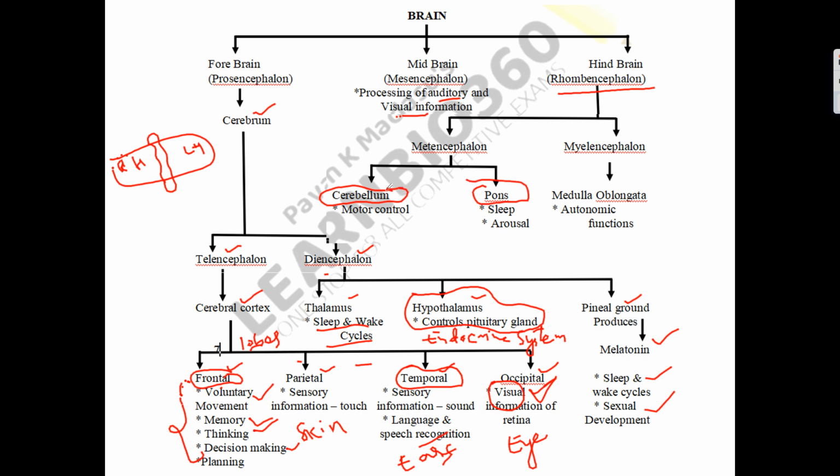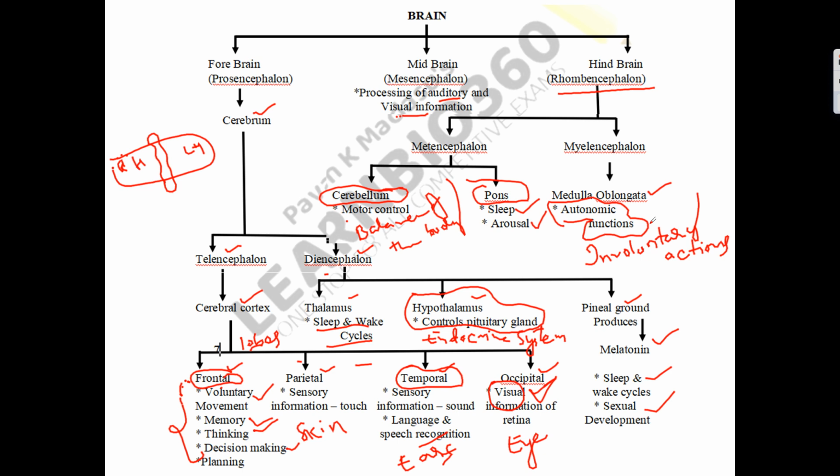The cerebellum is responsible for the balance of the body as well as motor control, whereas the pons varolii is responsible for sleep as well as arousal, sexual arousal. The myencephalon contains the medulla oblongata, which controls the autonomic nervous system. What is the autonomic nervous system? The actions which are not under our control, involuntary actions, are controlled by the medulla oblongata or autonomic nervous system.